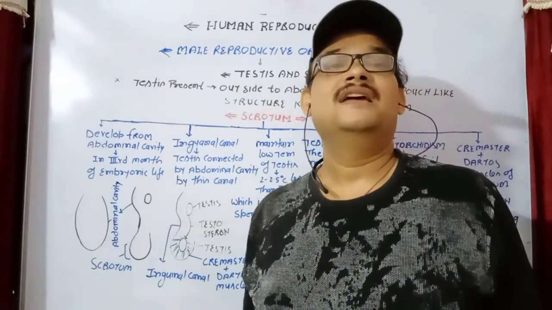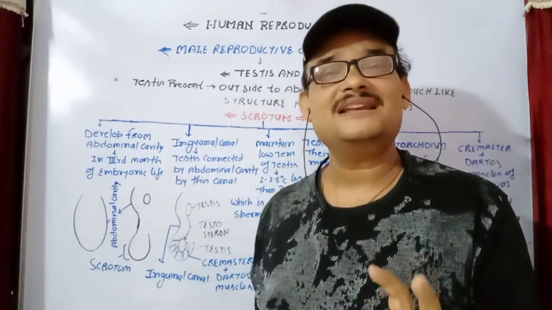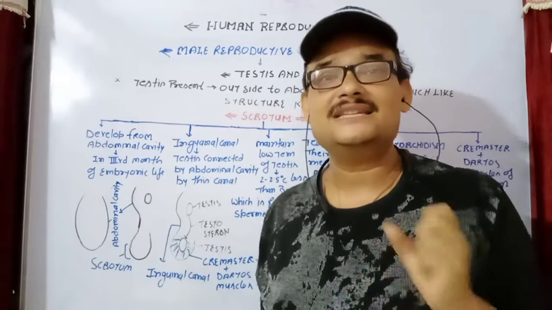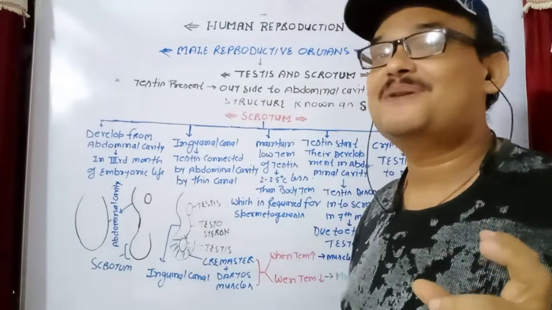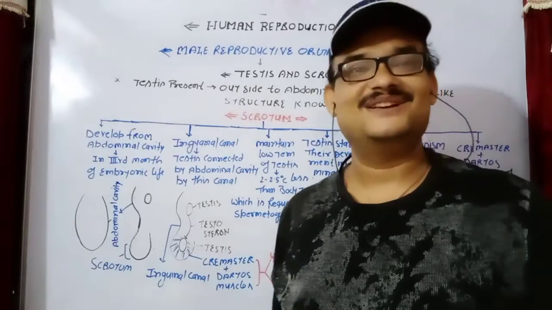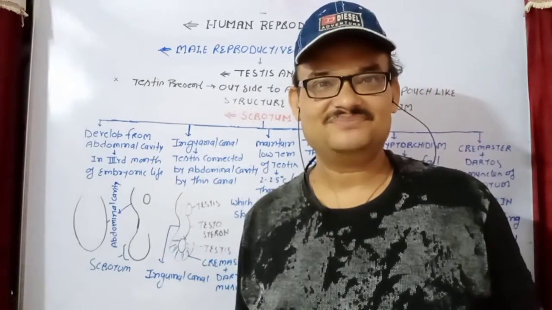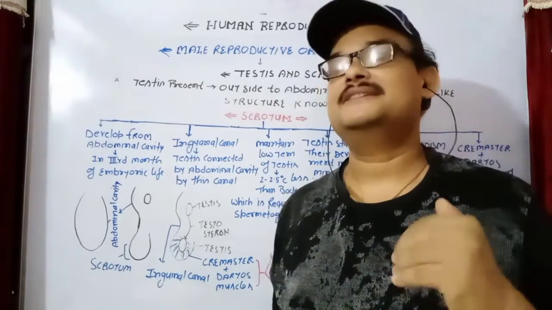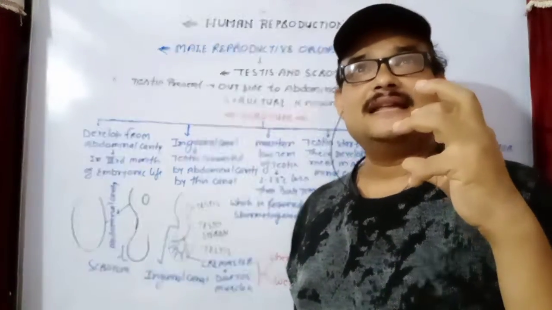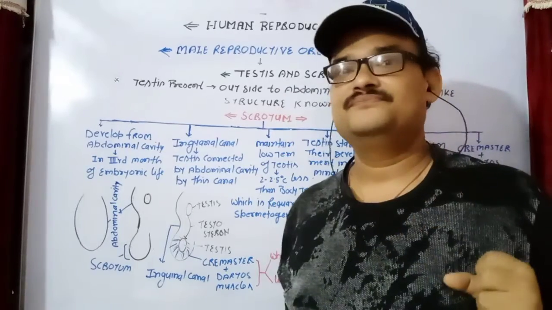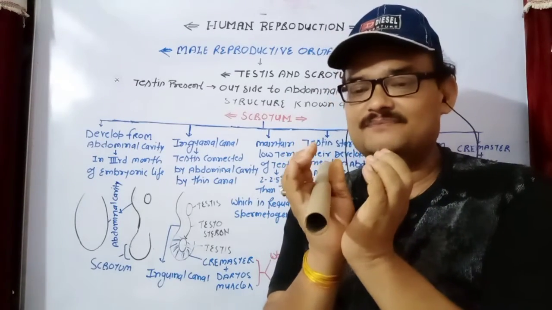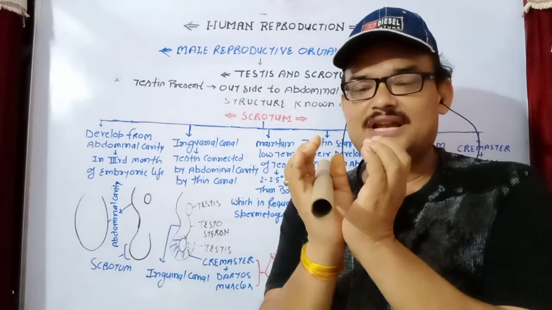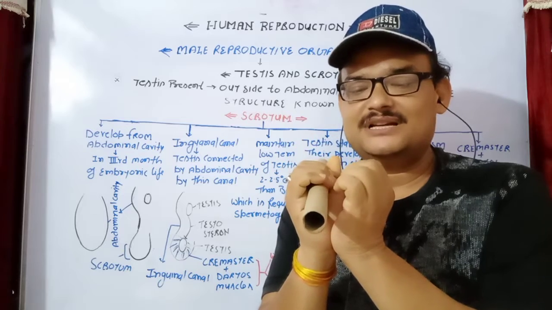So the major function of the scrotum is that it regulates the temperature of the testis, which is suitable for spermatogenesis. So how does it regulate? That is the question. First of all, think: when the testis has reached the scrotum, inside the scrotum how does the testis maintain its position?